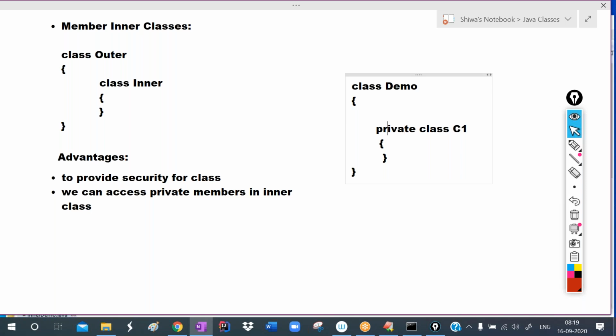Okay, so hence we can provide security for the class, and we can access private members of the class in the inner class. These are the advantages. Okay, now I'm stopping the session.